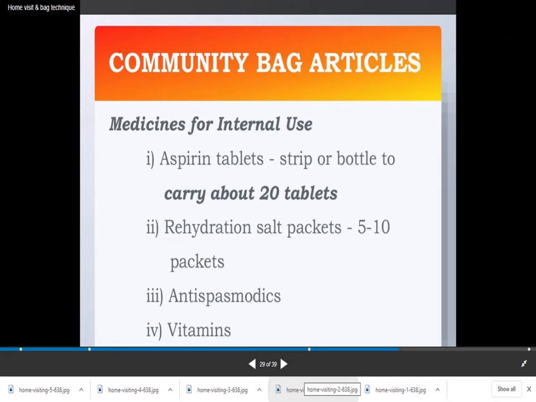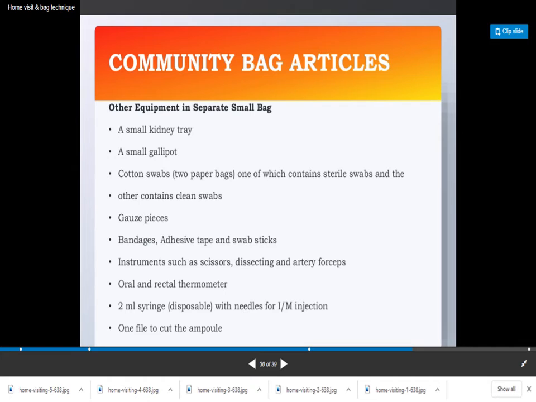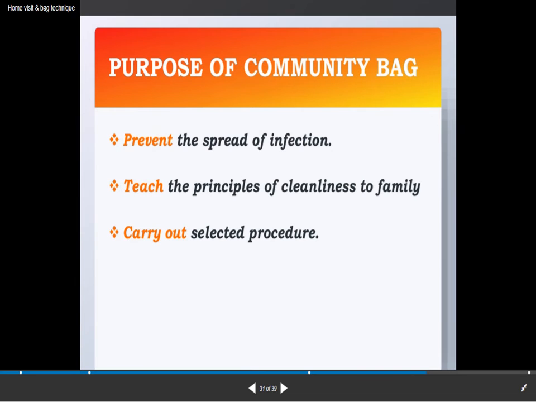Rehydration salt packets, 5 to 10 packets. Antispasmodics, vitamins. Community bag articles: other equipment in a separate small bag. A small kidney tray, a small gallipot, cotton swabs, 2 paper bags, one of which contains sterile swabs and the other contains clean swabs. Gauze pieces, bandages, adhesive tapes and swab sticks. Instruments such as scissors, dissecting and artery forceps, oral and rectal thermometer, 2 ml disposable syringe with needles for IM injection, 1 file to cut the ampule.